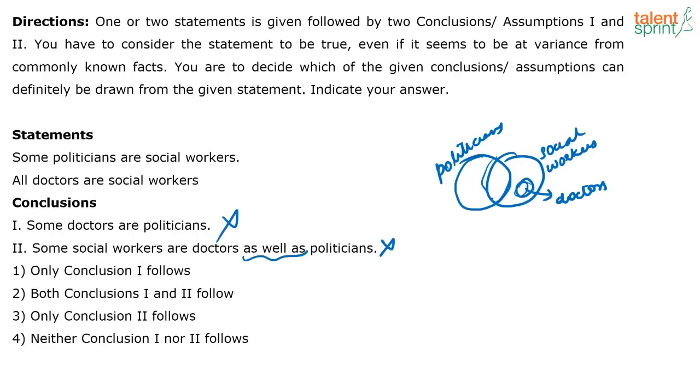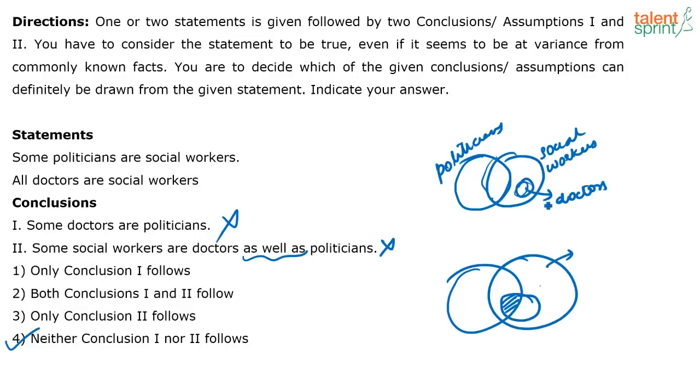The correct answer here will be neither 1 nor 2 follows. See, what are they trying to say in the second conclusion? They are saying some social workers are doctors as well as politicians, meaning some social workers, yes, this set of social workers are doctors as well as politicians.